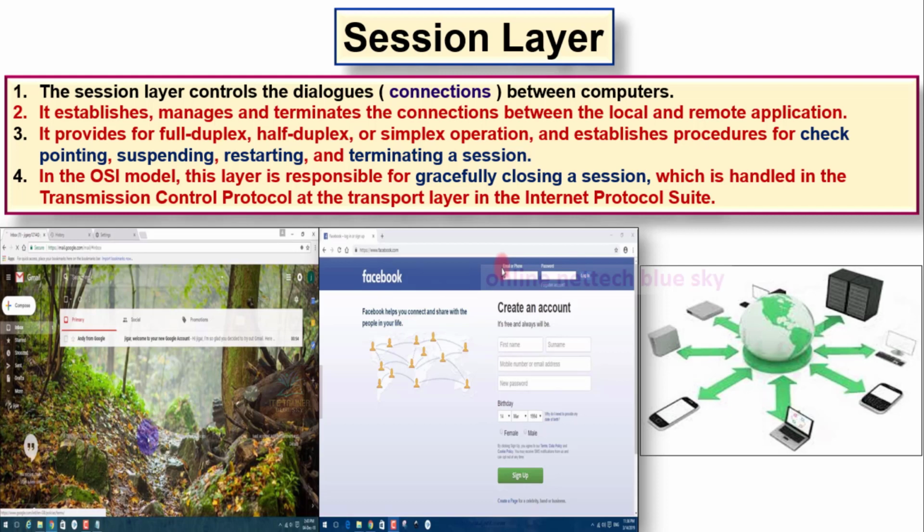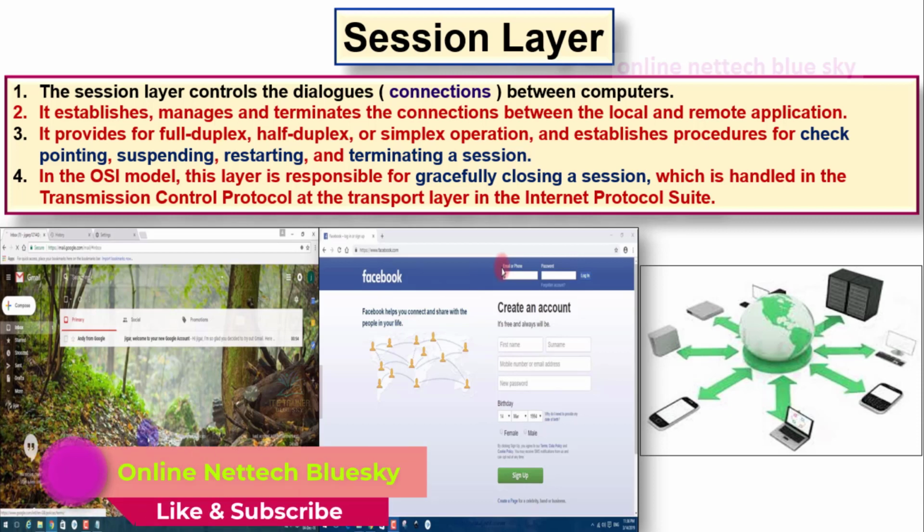The session layer is involved until all of the data is completely downloaded. Your websites, your emails, your Google Mail, your YouTube, everything depends on transferring and sessioning.